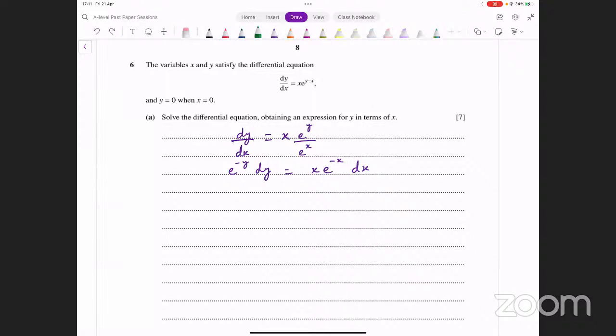Now we need to integrate both sides, integrate the left hand side and the right hand side. अब left side पे dy आ रहा है, तो इसको आप with respect to y integrate करेंगे. e raised to power minus y की integration क्या हो जाएगी? e raised to power something की integration वही रहती है, e raised to power that thing, so it remains e raised to power minus y. But then you have to divide by the derivative of minus y, which is minus 1. उससे आपने डिवाइड कर दिया. That's the integral that you get on the left side.